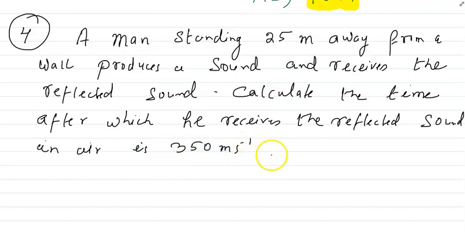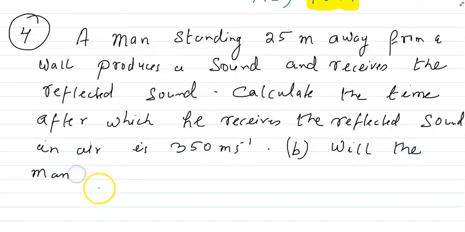Okay. So we have to find, the second part, will the man be able to hear